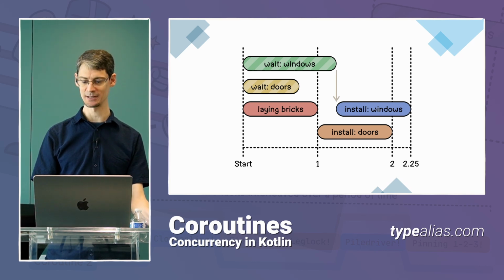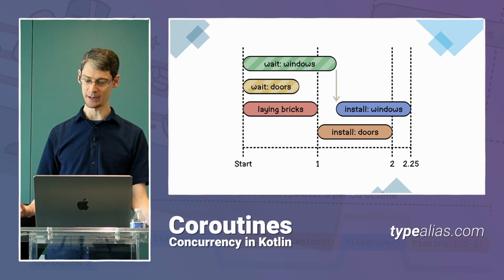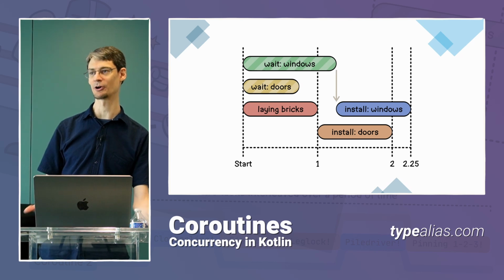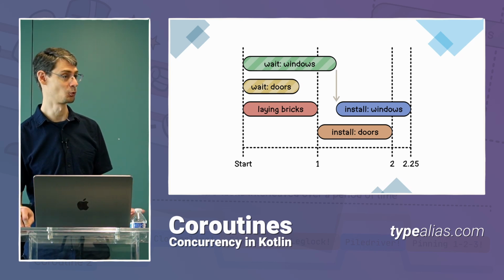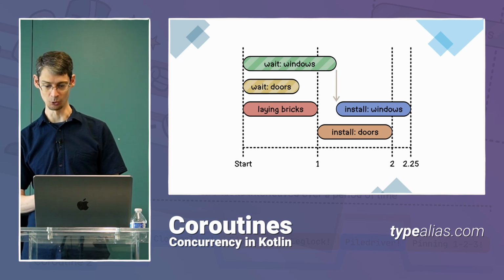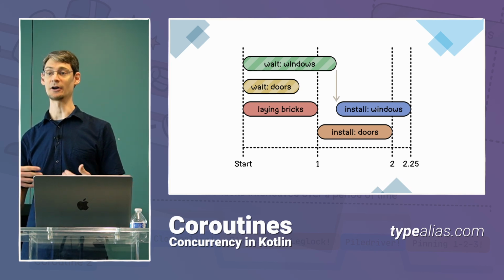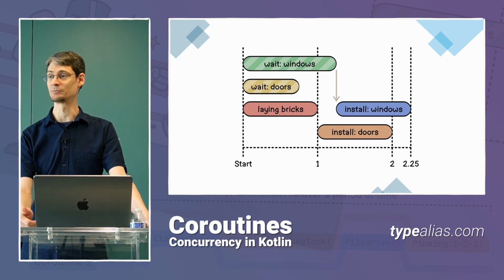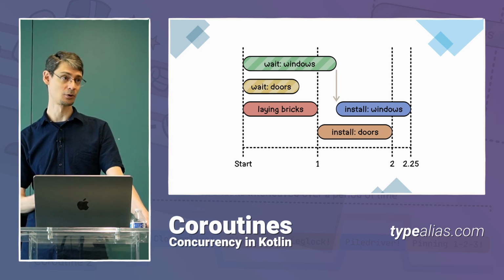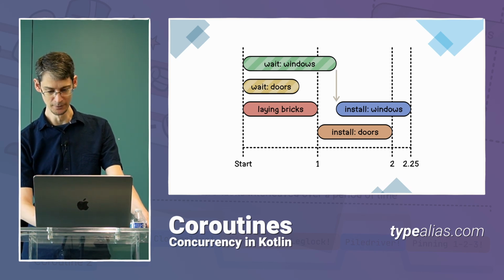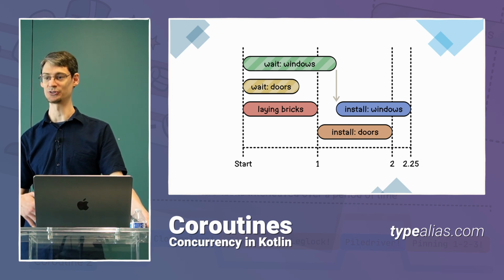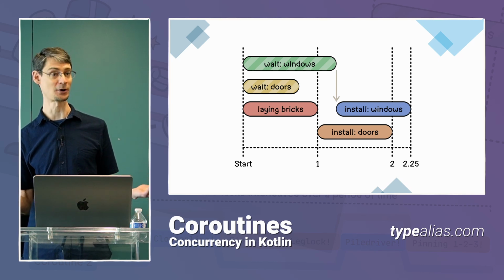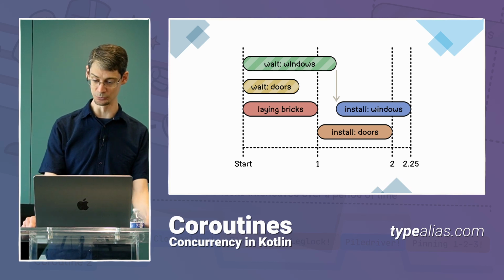So if we want to accomplish the same thing in our Kotlin code, we need to start by understanding concepts like threads, concurrency, and parallelism. Anything that we run on our computer, whether it's our own Kotlin program or an app that you download or a service running in the background, they all run on an operating system thread. And since most computers these days have more than one processor core, we can actually run more than one thread at the exact same moment. So just like with Rusty's robots, we could use a single thread to do multiple things over a period of time. But if our computer has a multi-core processor, then we can also do multiple things at the exact same moment.